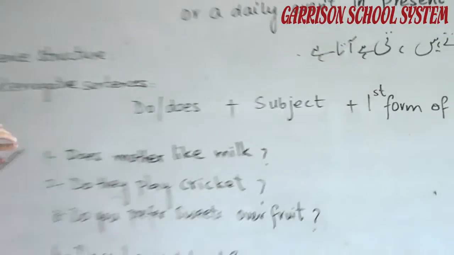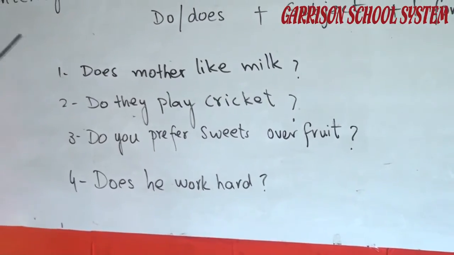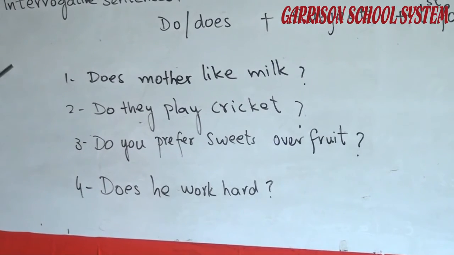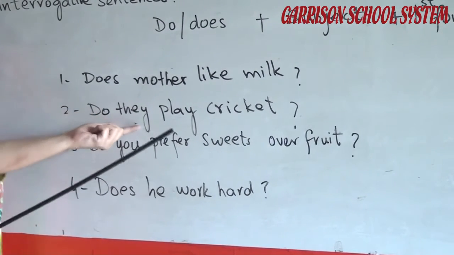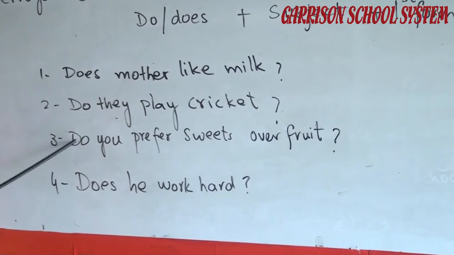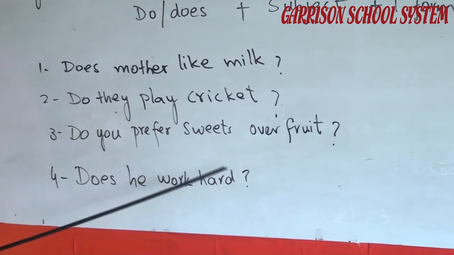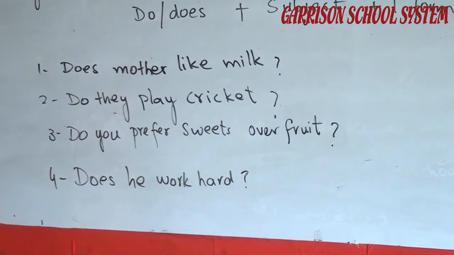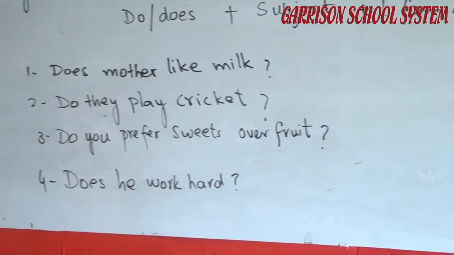Look at the examples given to you. Does mother like milk? क्या माँ दूध पसंद करती है? Do they play cricket? They is plural, that's why we use do with it. Do you prefer sweets over fruit? Does he work hard? And you can see that there is a question mark at the end of each sentence.